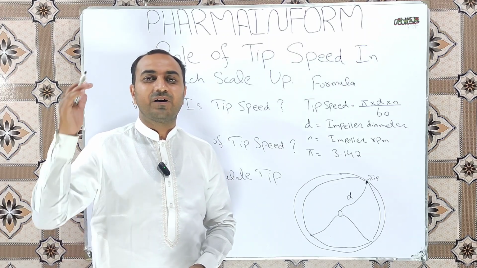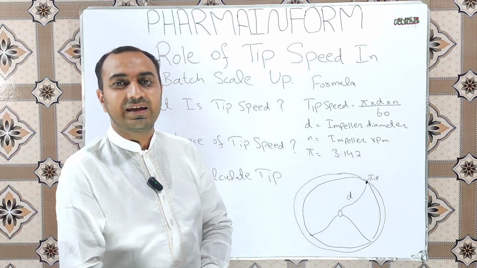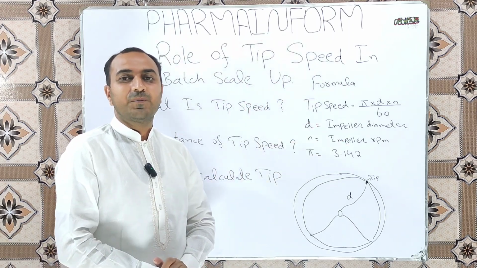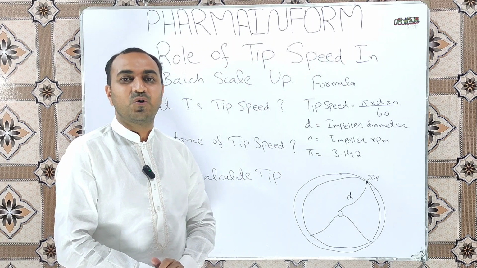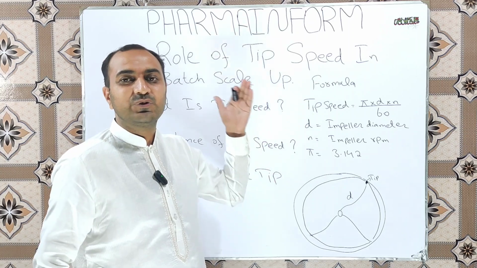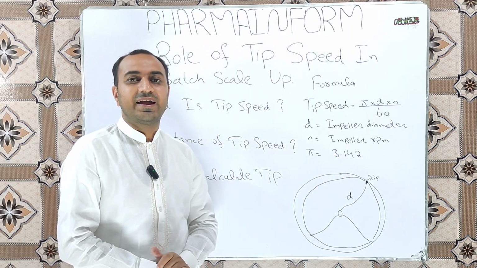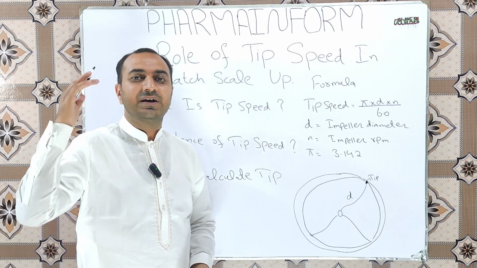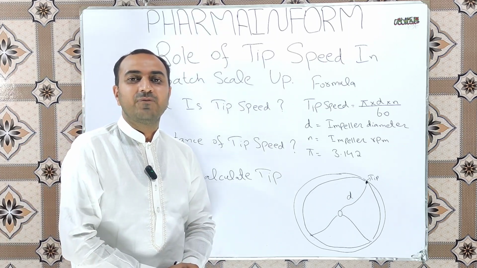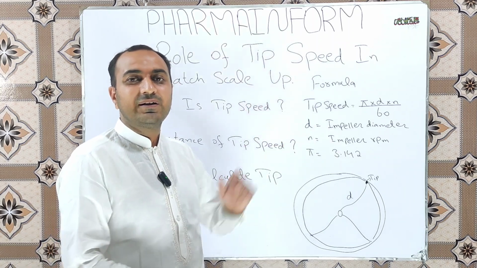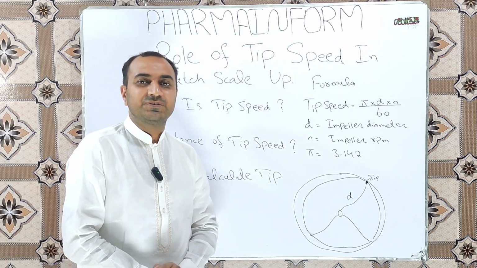Let's have a look at the practical example where we will calculate the tip speed for a small production scale batch of 150 kg using the rapid mixing granulator of 400 liters, and then we will calculate the mixing time required for the large scale production batch using the 1200 liter rapid mixing granulator.